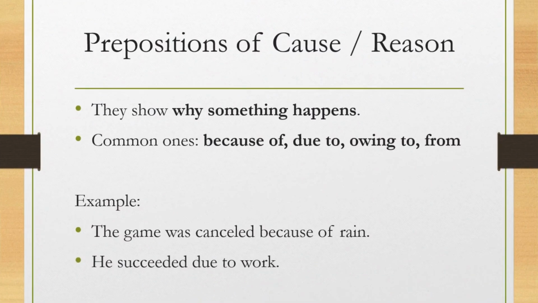Prepositions of cause or reason. These explain why something happens. Common prepositions are because of, due to, owing to, from. Examples: the match was cancelled because of rain. He succeeded due to hard work. She was absent due to illness. This gift is for my brother.